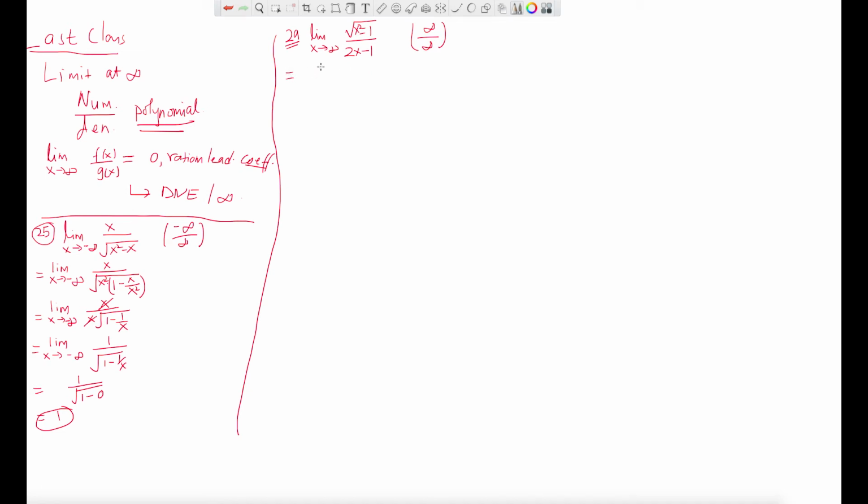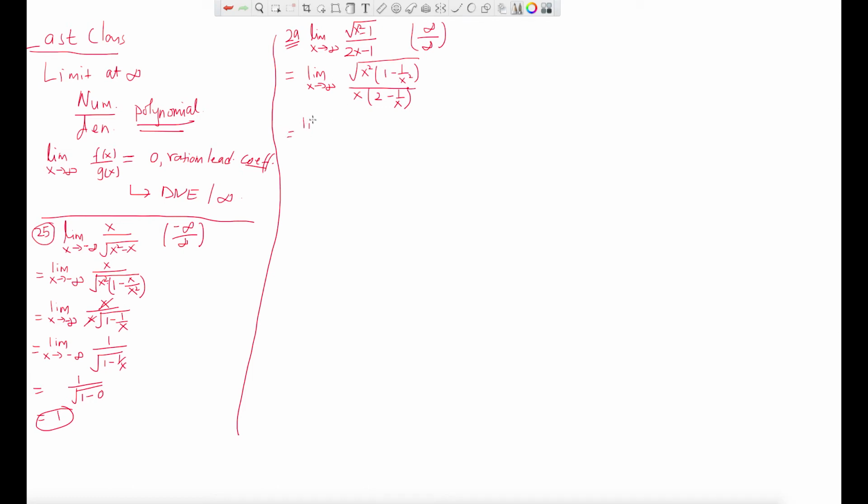So what we do, we try to simplify. What is the highest exponent term on the top? It is x squared. So let me write down limit x tends to infinity. I am taking x squared out from the top. What is left is 1 minus 1 over x squared, right? And divide by, what is the maximum exponent of x? That is just x to the 1. So what is left is 2 minus 1 over x. There is a benefit of taking the common thing out, because when you take this out, you will get x and cancel with x. And when you plug in the limit for the remaining, you will get 1 minus 1 over infinity, that is 0, and 2 minus 1 over infinity, that is also 0. So it will be 1/2, right? That's what you will get.